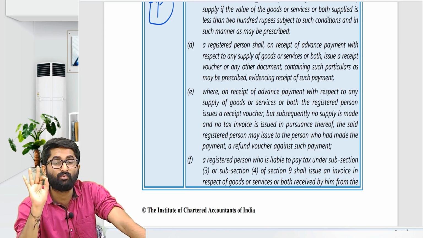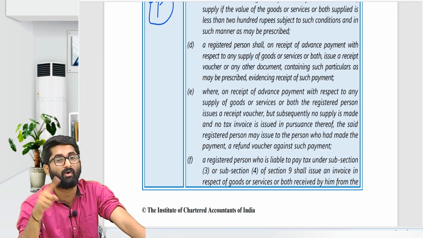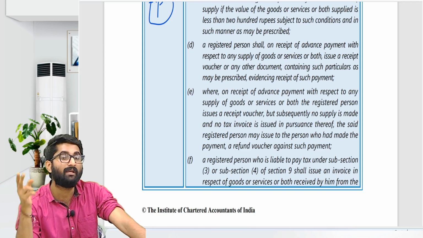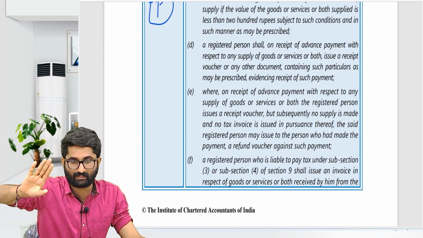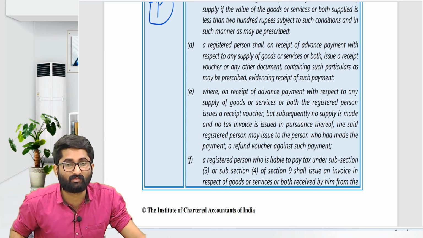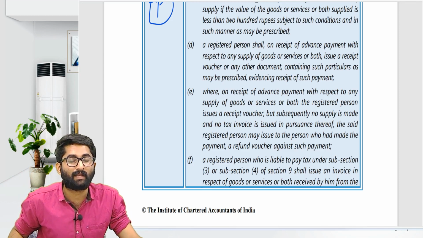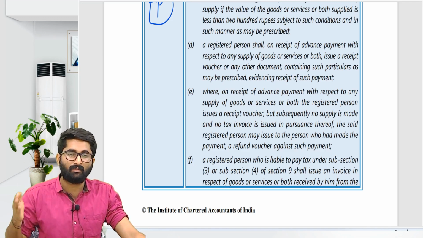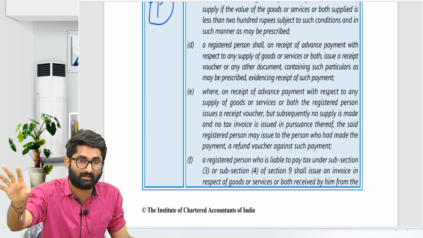In that case, you cannot give a consolidated tax invoice to a registered person, maybe interstate or intrastate. You cannot give a consolidated tax invoice to the registered person. In case of an unregistered person, intrastate I can give a consolidated tax invoice. But in case of interstate, I cannot give a consolidated tax invoice where the value of supply is more than or equal to 2.5 lakhs. So if the value is more than 2.5 lakhs, not equal to, more than 2.5 lakhs, then you cannot give the consolidated tax invoice to such unregistered person.